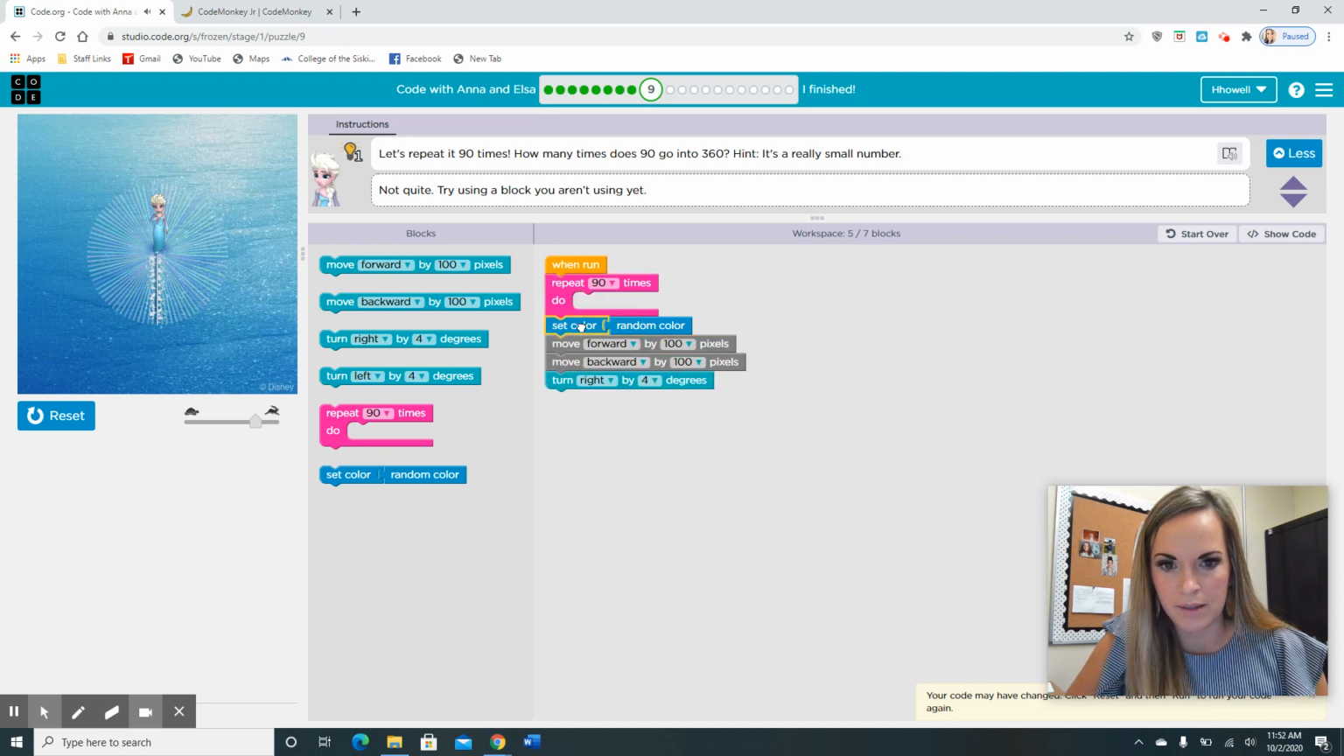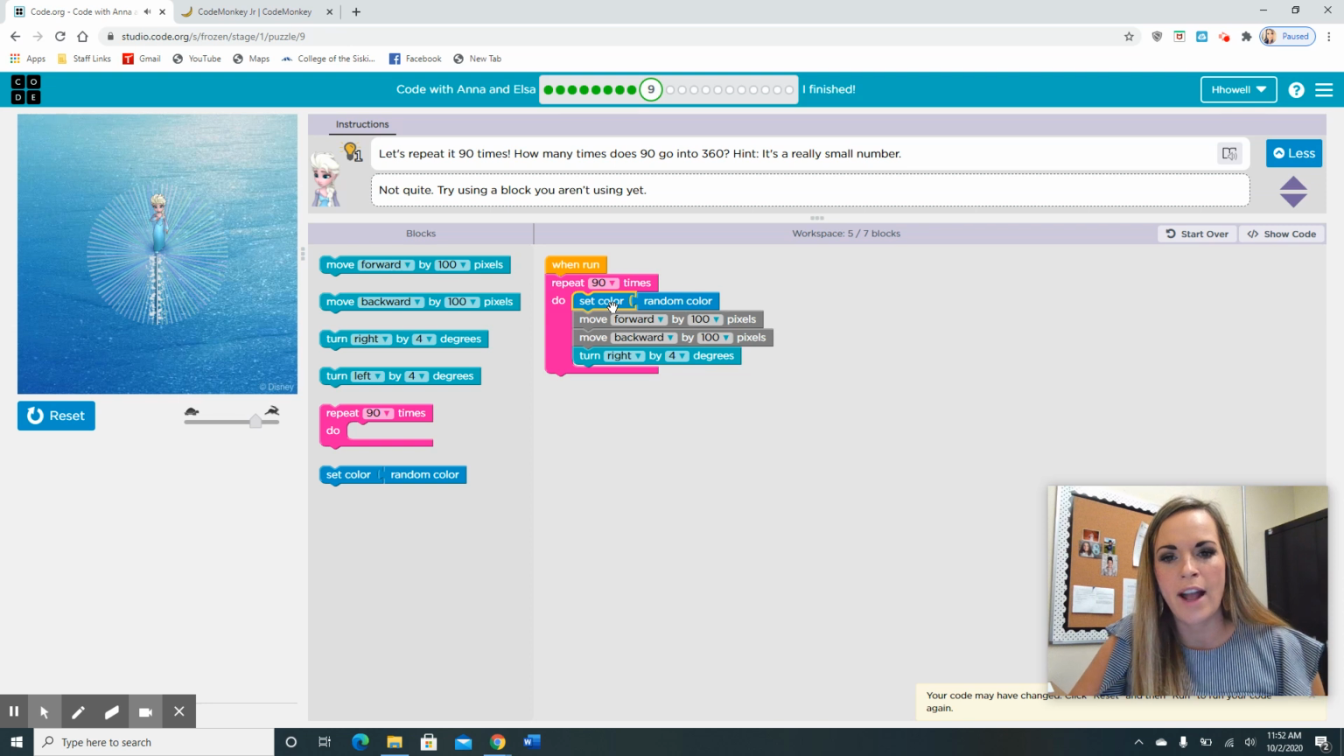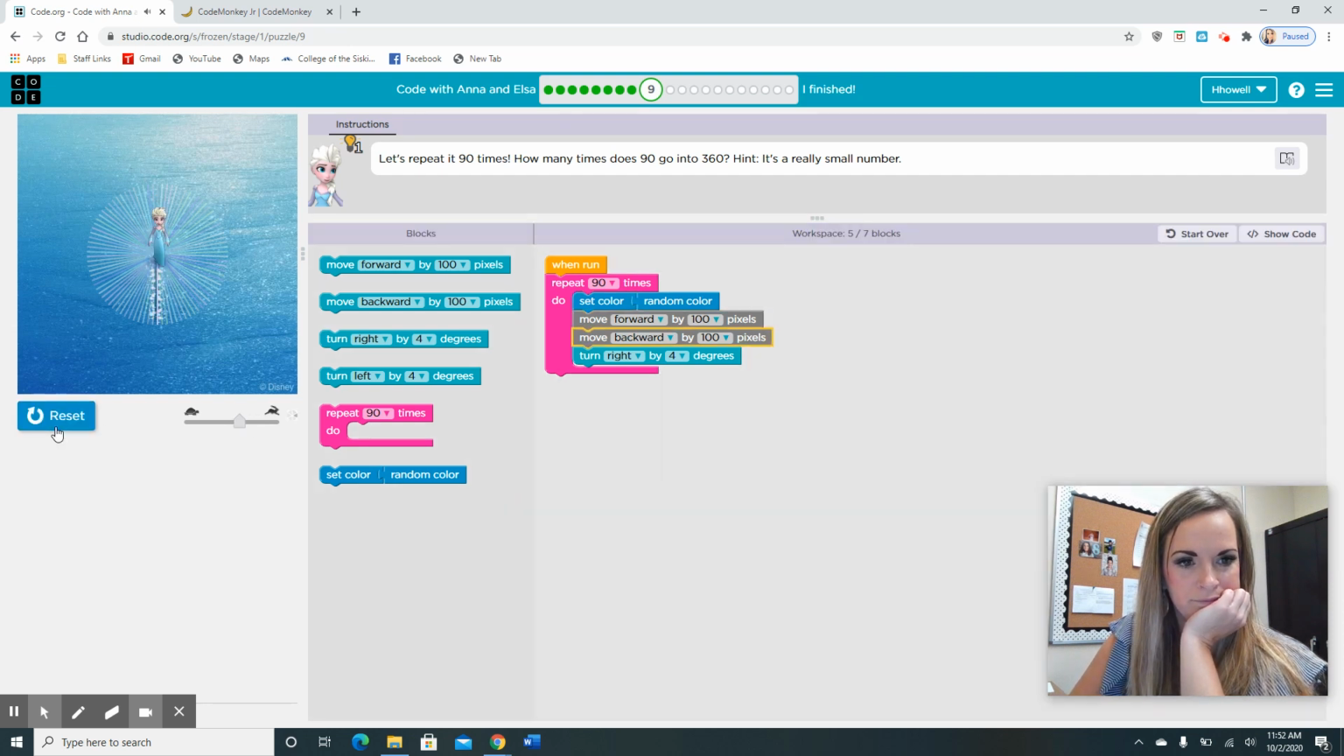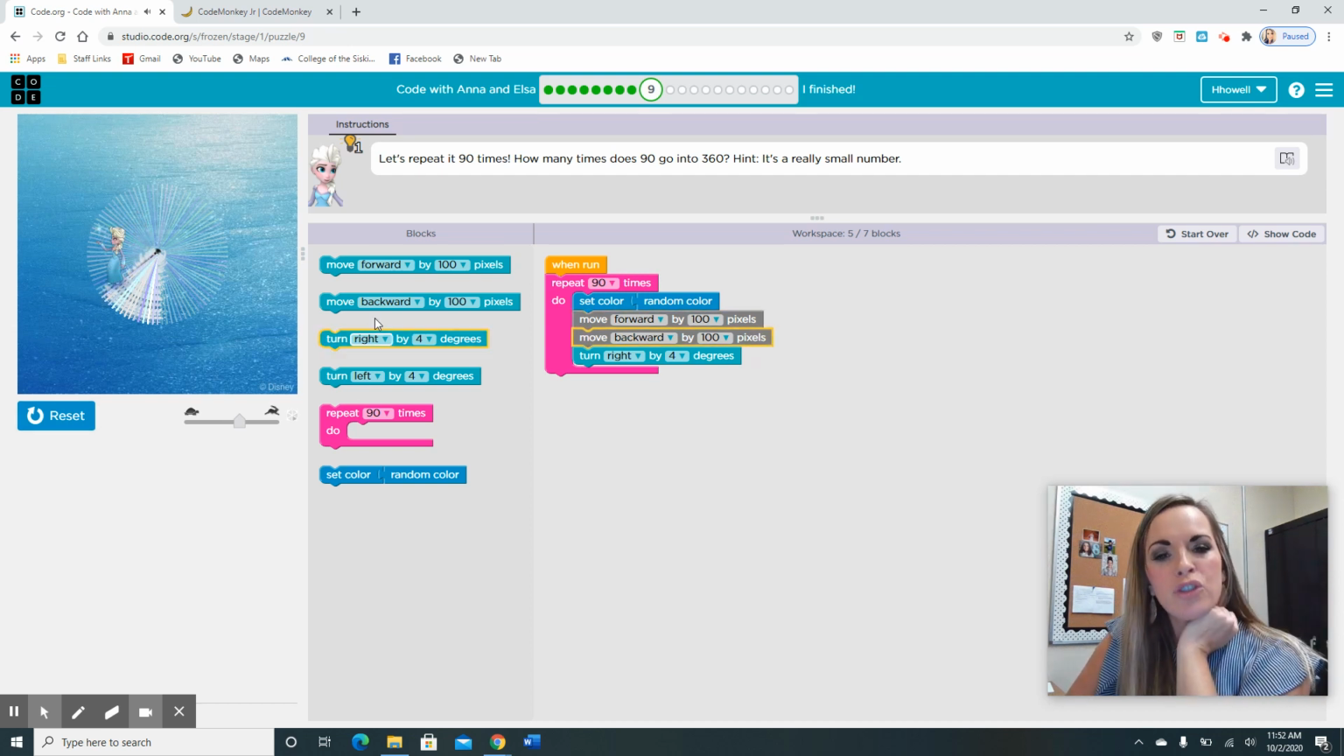So now let's use a repeat block. Oops, we don't want to mix it up. Let's drag all of our stuff in. Do you guys think this is 90? 90 little lines? Let's try it. Let's see if we got it right. Let's slow her down so we can actually see what she's doing. I think we got it, guys. So she's going to repeat that 90 times.